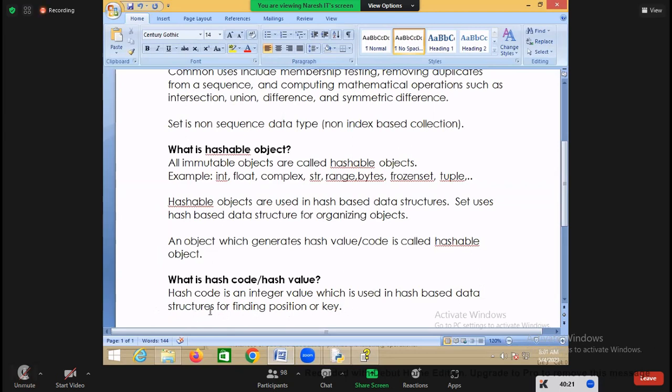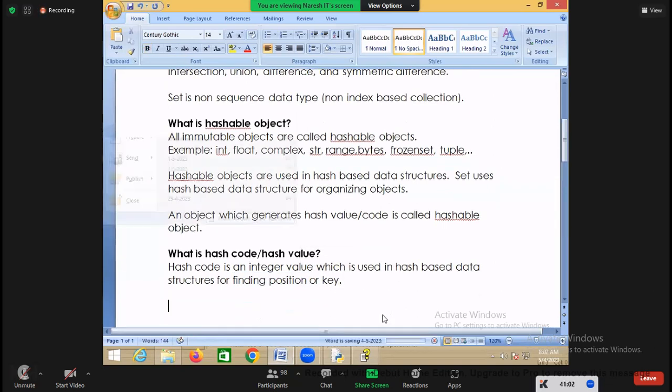You are finding the position or key by using which value? Hash value. But this hash value is generated for only which objects? Hashable objects. So which objects are hashable objects? All immutable objects are called hashable objects. Once it finds the position by using one object, that position will not be changed. Because of that, hashable objects are immutable. Once it generates the hash value of one object, that hash value will not be changed, because that hash value is used for finding the position or key.